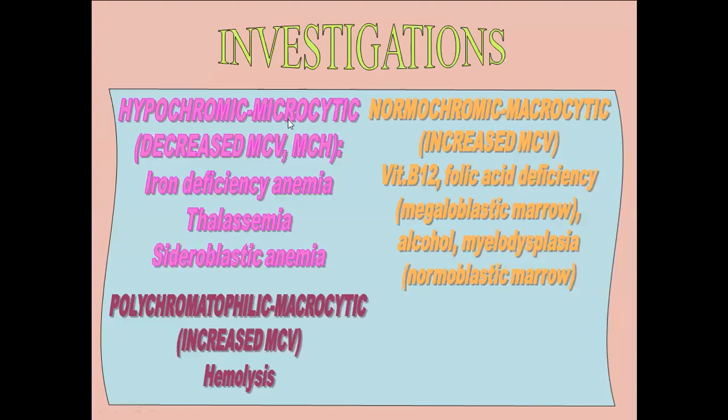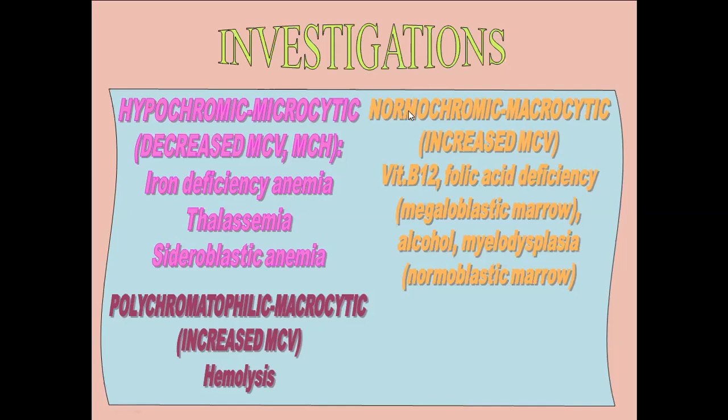In hypochromic microcytic anemia, the hemoglobin is low and the volume is also decreased, so there will be a decreased MCV and a decreased MCH. There are three causes: iron deficiency anemia, thalassemia, and sideroblastic anemia.